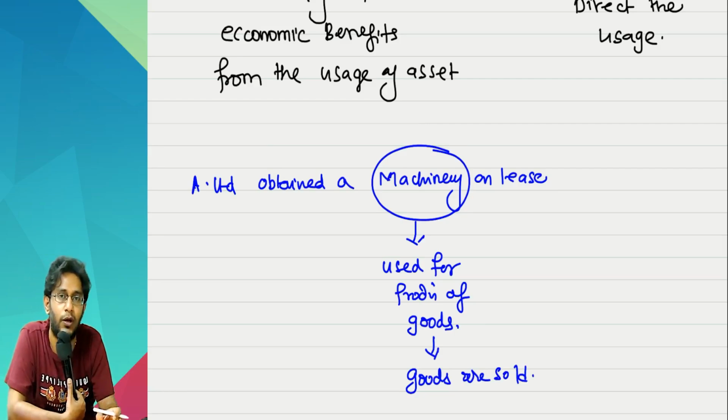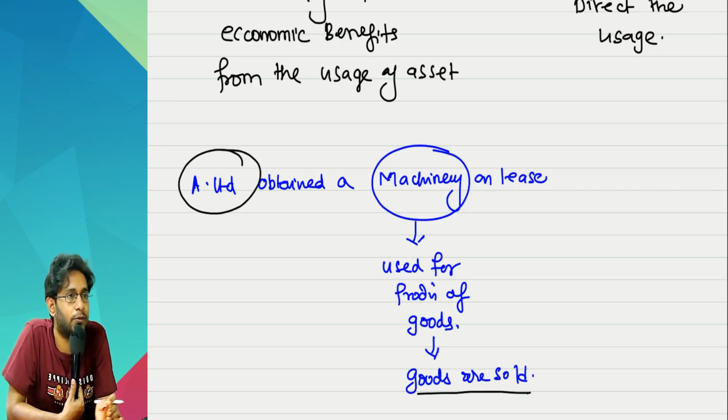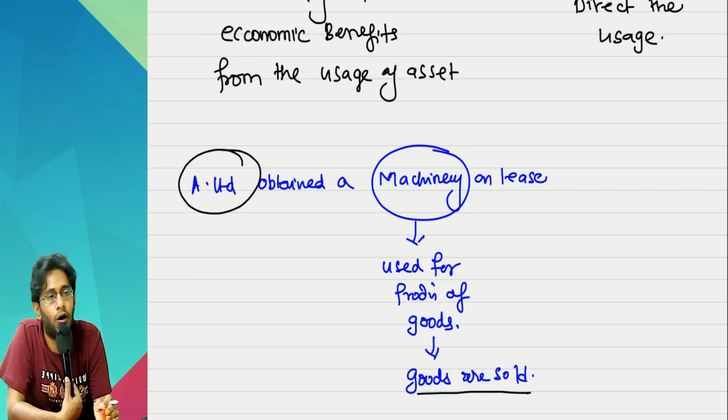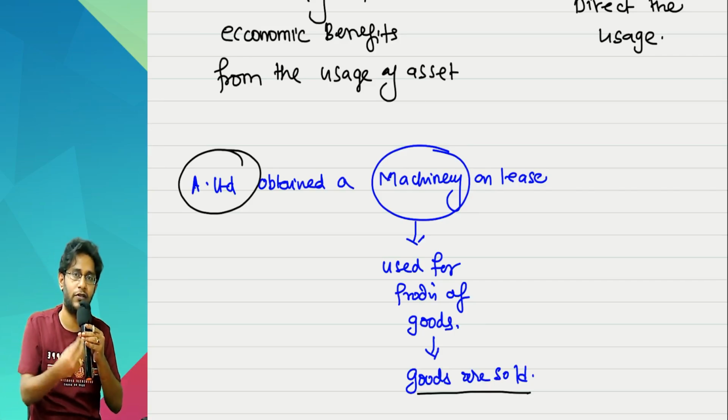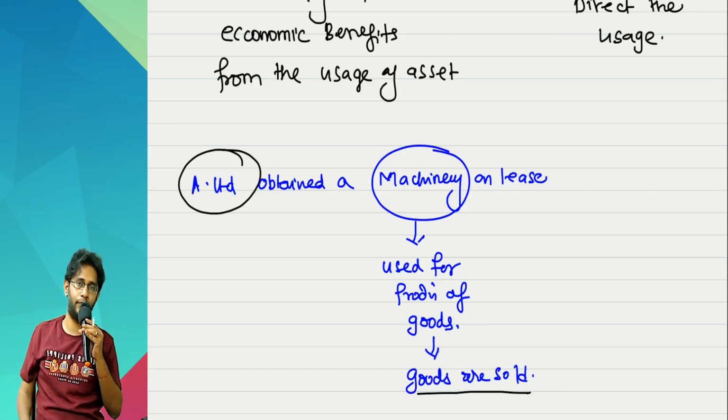Tell me, sir, this money belongs to whom? This money should belong to A Limited. The customer should obtain substantially all the benefits from the use of the asset. I took a machinery on lease, I'm manufacturing goods, I'm selling those goods. The money from the sale of goods should belong to me.